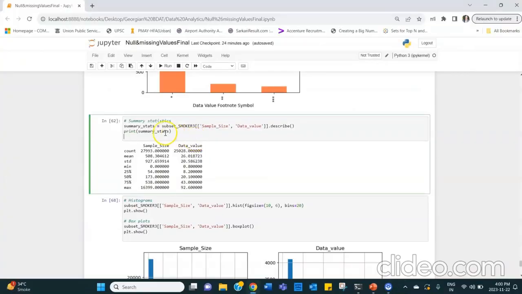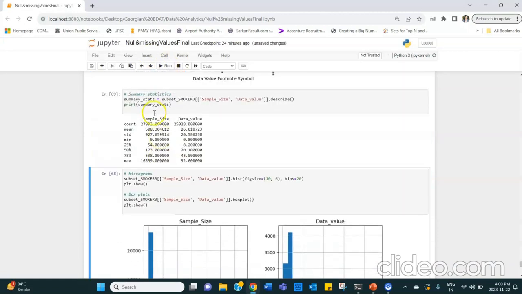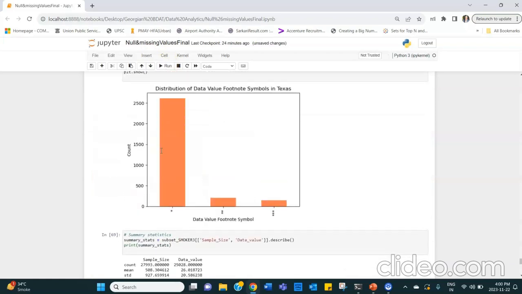For the sample size here, we can see the summary stats. We have just taken the same subset that we were using earlier, and we have taken sample size and data value, and we have just described it to give the summary stats for this one. And this is what the summary stats look like at the moment.